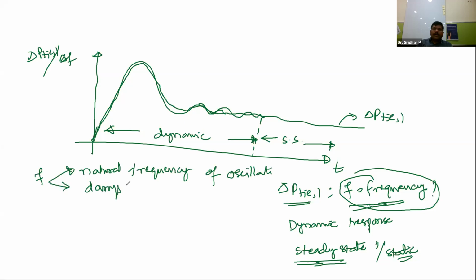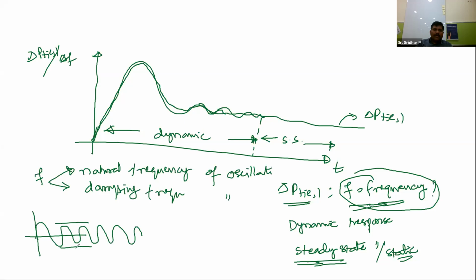If the oscillations continue in the system with constant magnitude and the same frequency, then that frequency is the natural frequency of oscillations.